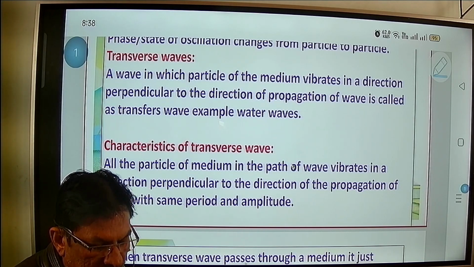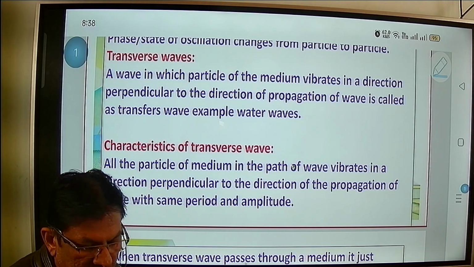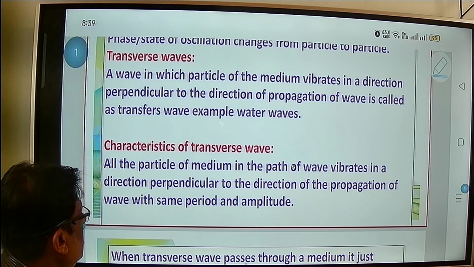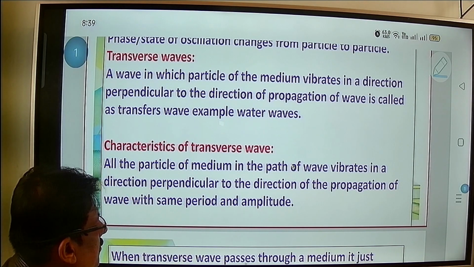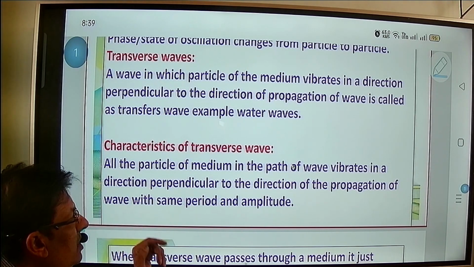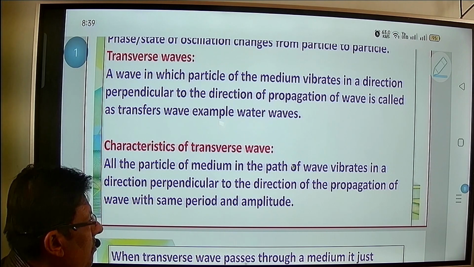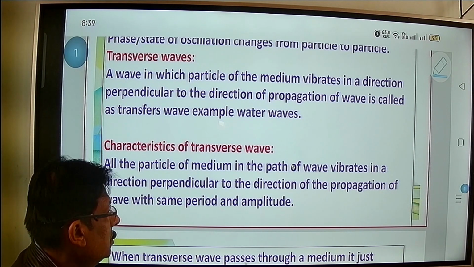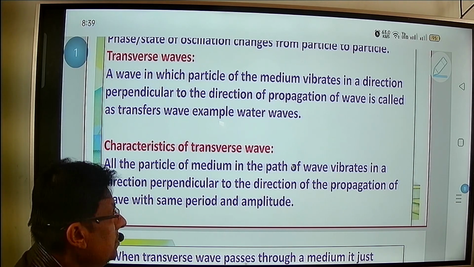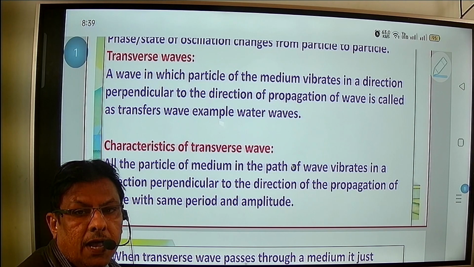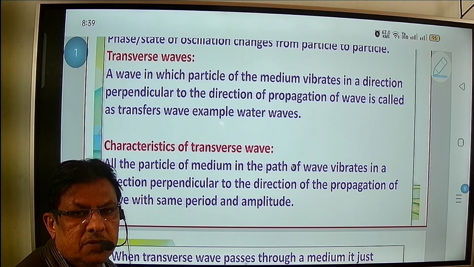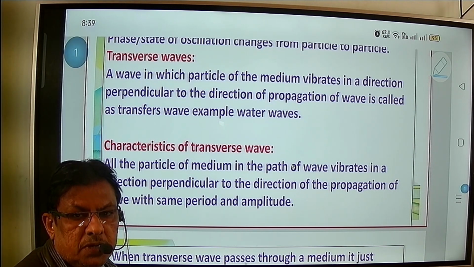Now, what are the characteristics of this transverse wave? If you look here, all the particles in the medium in the path of the wave vibrate in a direction perpendicular to the direction of propagation of the wave, with the same period and amplitude. There will be no different period.